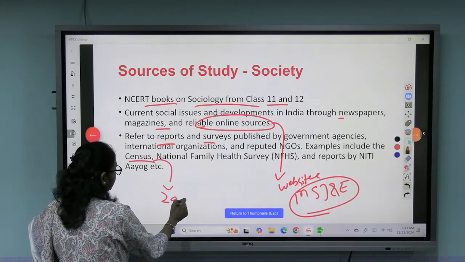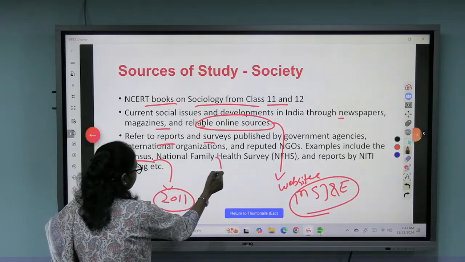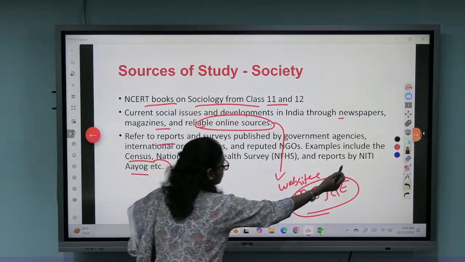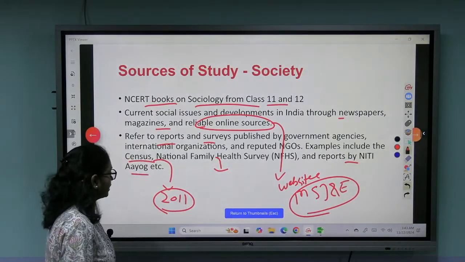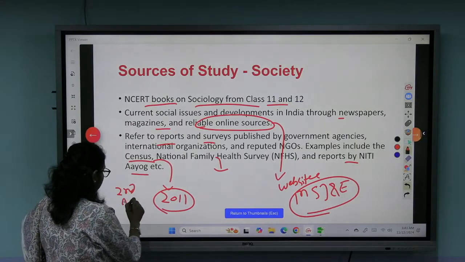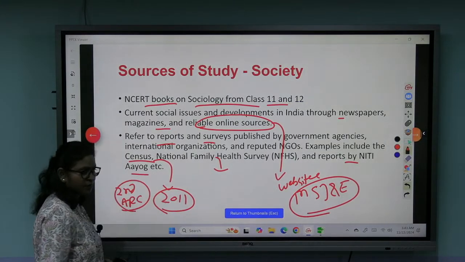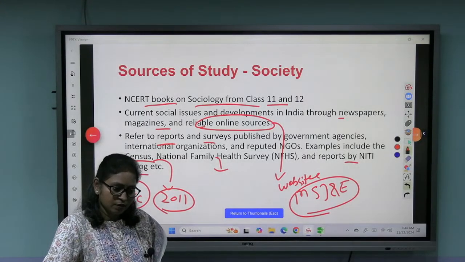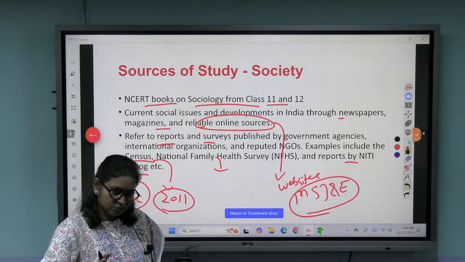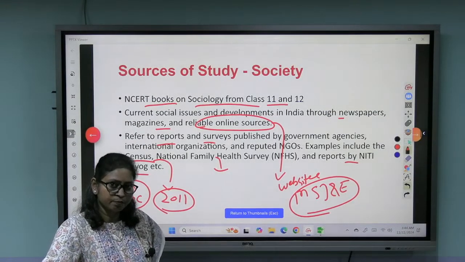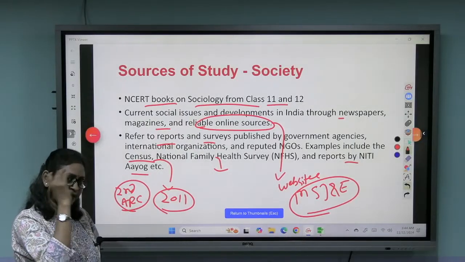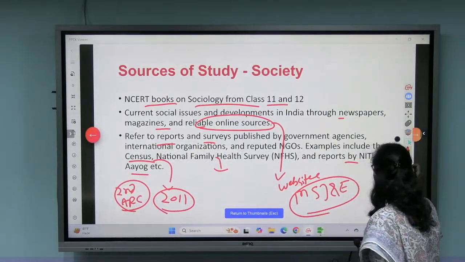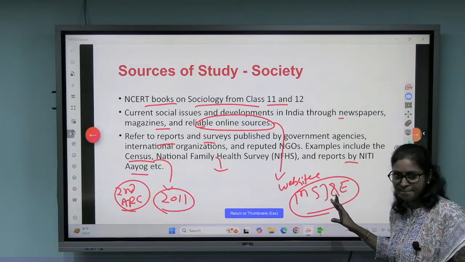Then refer to reports, recent surveys, and census data. We have the 2011 census data that you can refer to, the National Family Health Survey report, then the Niti Aayog report. These all you can keep in mind. Even the Second ARC report will sometimes help you in some aspects. So this is how you have to prepare for your society aspect, right? So these are the sources or material. Clear till here?